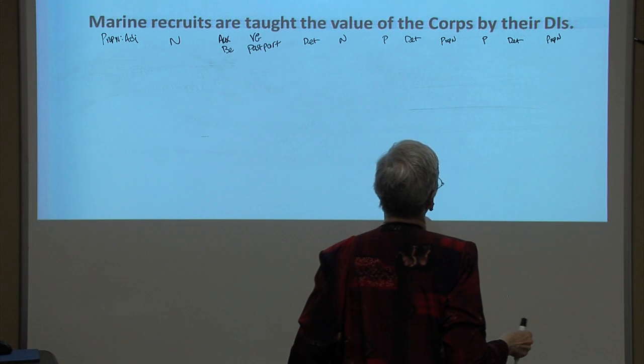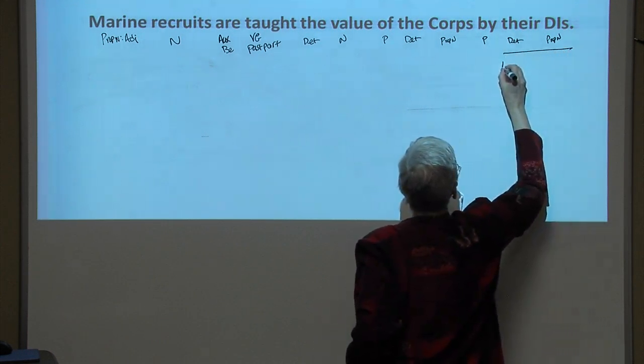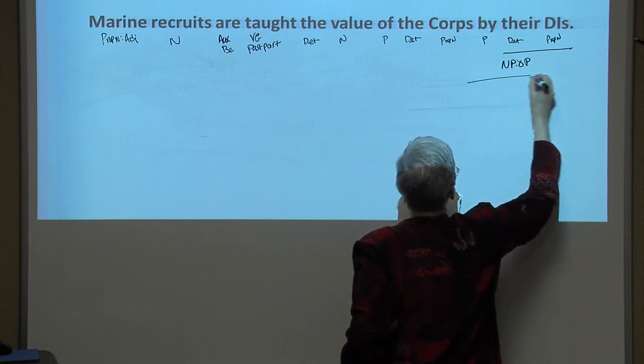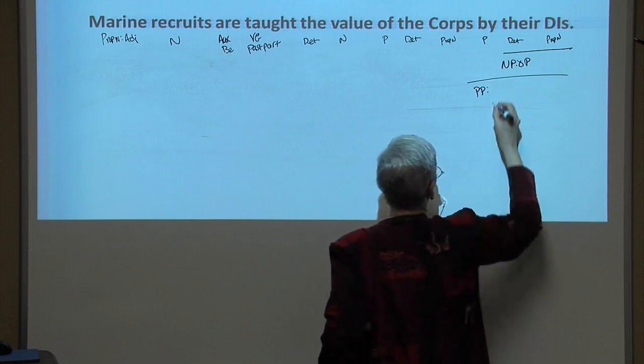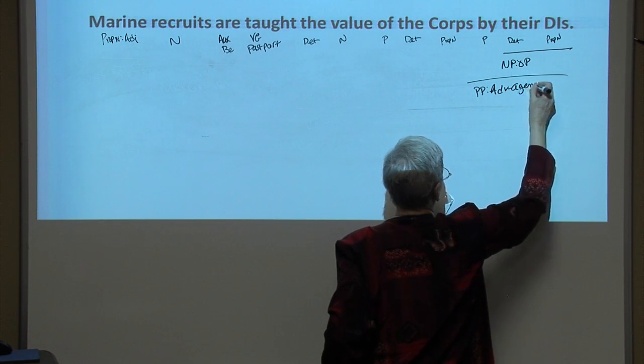It's nicely typed there. Moving from right to left, their DIs, noun phrase functioning as object of the preposition by. The preposition by introduces a prepositional phrase functioning as an adverb of agency.